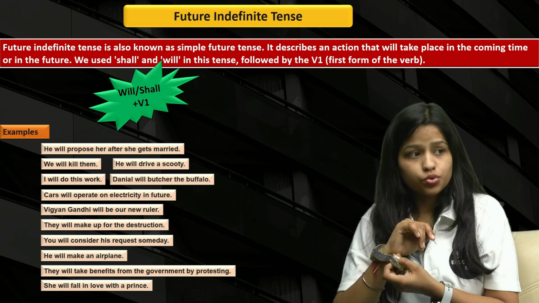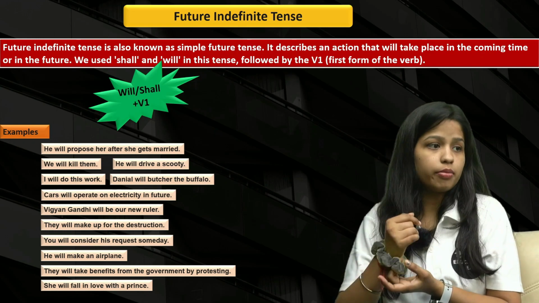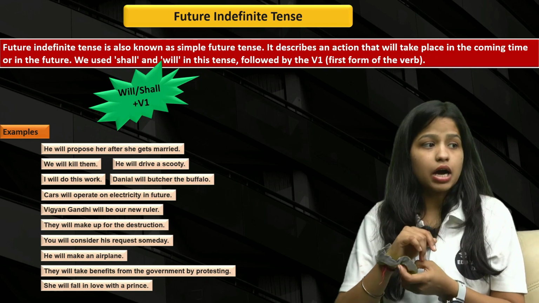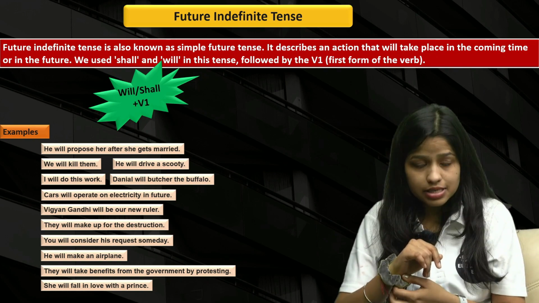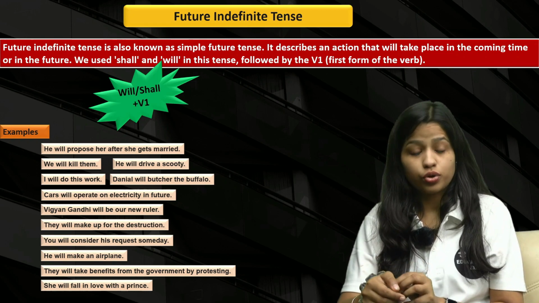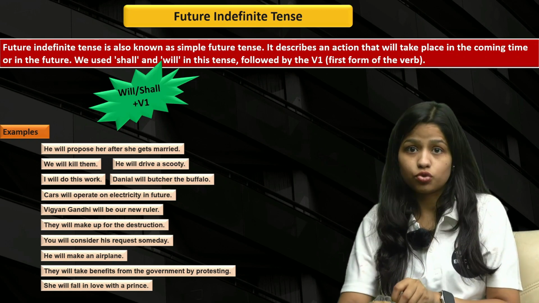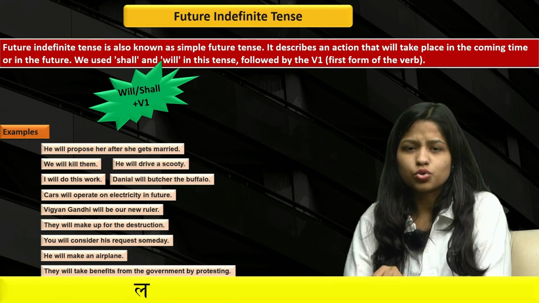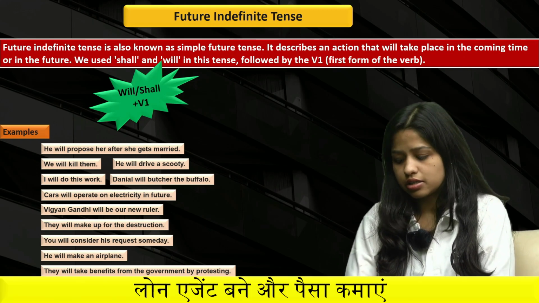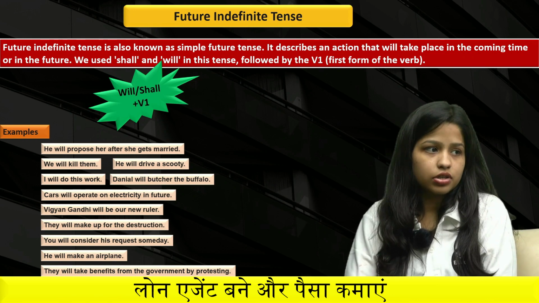Next up we have, he will drive a scooty. Drive is obviously the first form of the main verb. Daniel will butcher the buffalo. Next up, cars will operate on electricity in future. That's a truth actually, that cars will operate on electricity in future, and I think it's started also. You must have seen an electrical scooty, I guess, if you noticed. I have seen a lot of them.